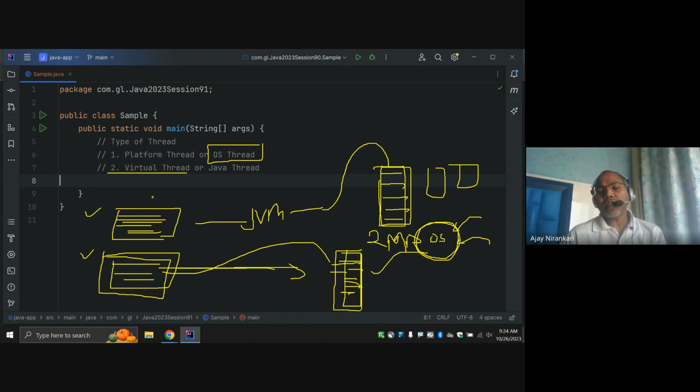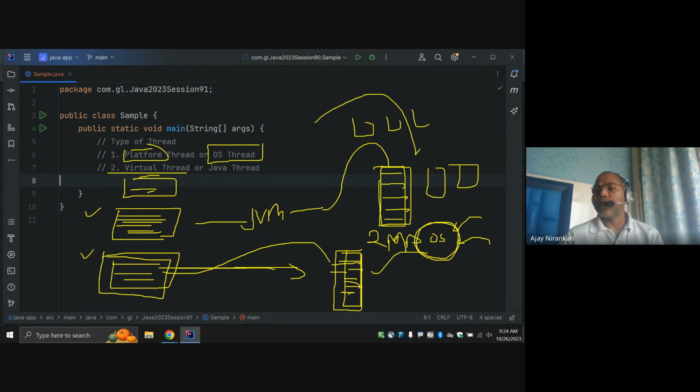But let's assume the requests increase. I am going to run 1,000 tasks parallelly. That means the JVM is going to request: hey operating system, can you generate 1,000 threads for me in parallel? The customer wants to run 1,000 tasks.